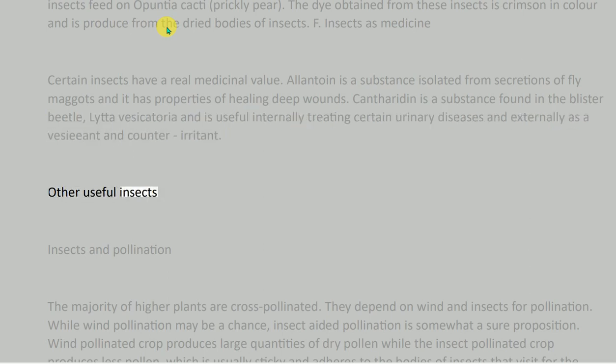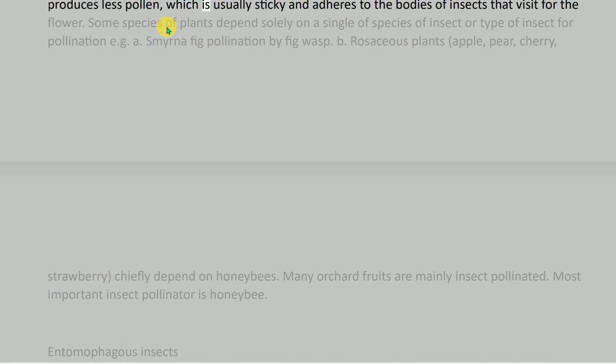Other useful insects. Insects and pollination. The majority of higher plants are cross-pollinated. They depend on wind and insects for pollination. While wind pollination may be a chance, insect-aided pollination is somewhat a sure proposition. Wind-pollinated crop produces large quantities of dry pollen while the insect-pollinated crop produces less pollen, which is usually sticky and adheres to the bodies of insects that visit the flower.